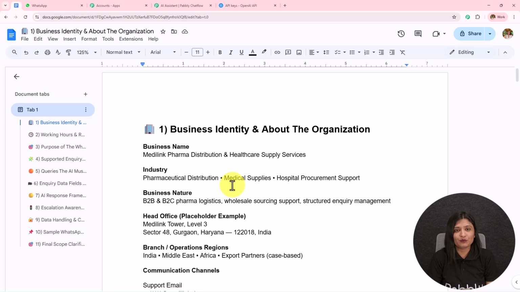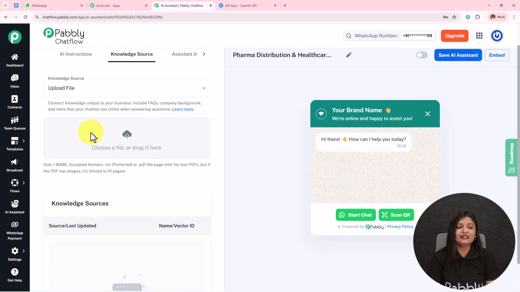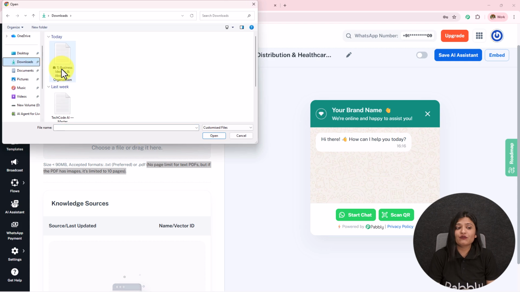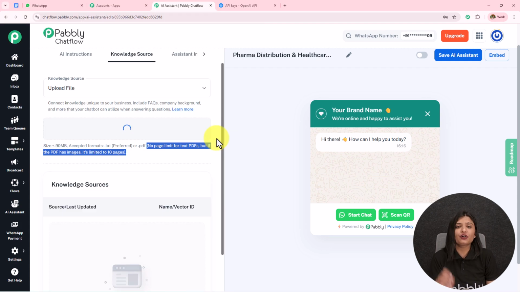So it is a very important step. Now you have to download this particular document in .txt or .pdf format and then upload that over here. If your knowledge base has images, the limit is up to 10 pages. So here I'm going to click on this cloud, click on the download. I have already downloaded the knowledge base in .txt format and I have uploaded that.